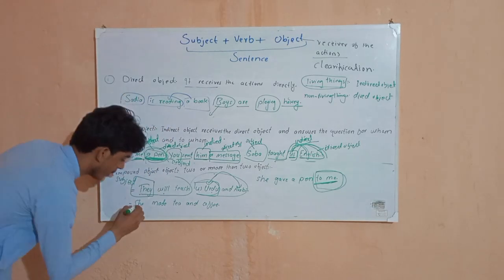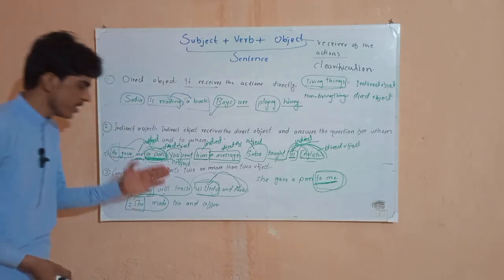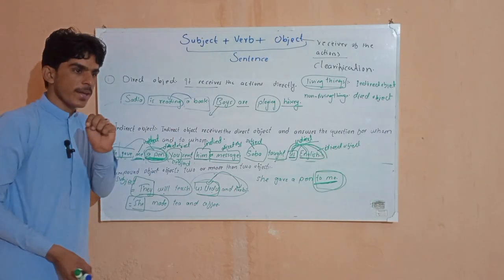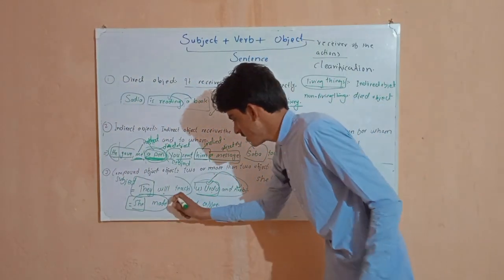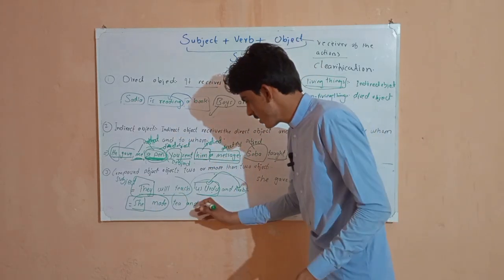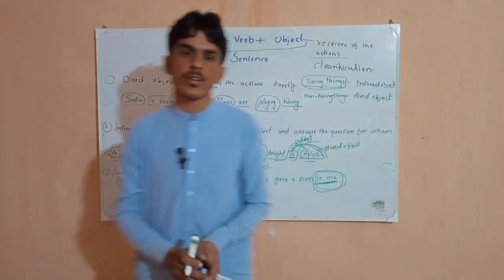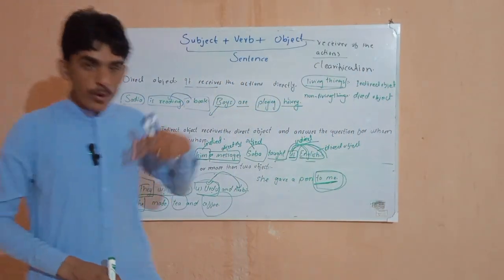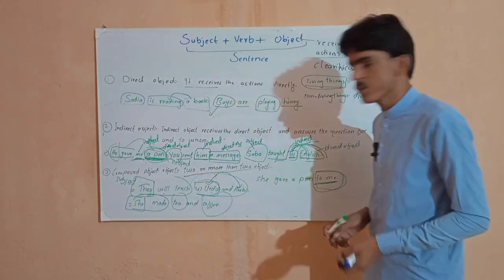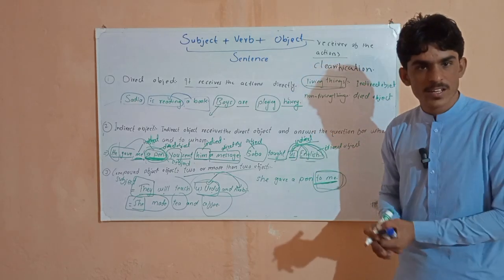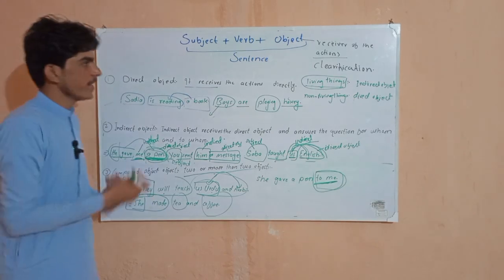She made tea and coffee both. A girl is there. She made what? She did not make only tea; she made tea and coffee both. So tea is our first object, and coffee is our second object. They are called compound objects. When there are two or more than two objects, they are called compound objects. I hope you have understood all these things, and you will not need to search or read them again.